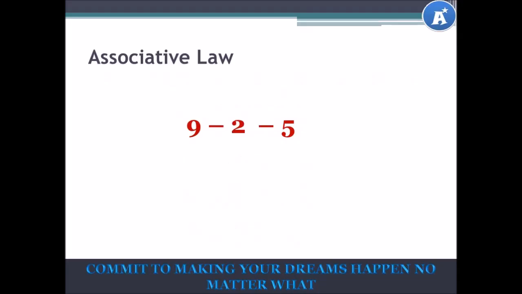Let's look at this example. 9 minus 2 minus 5. Let's group the 9 and the 2. 9 minus 2 will give us 7, and 7 minus 5 is equal to 2.